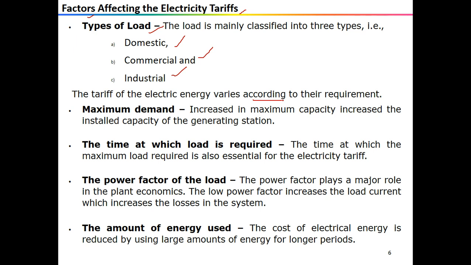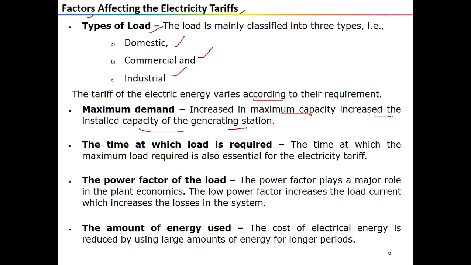It is also affected by the maximum demand, and the cost of electric energy supplied by a generating station depends on the installed capacity of the plant and kWh generated. So an increase in maximum demand increases the installed capacity of the generating station.